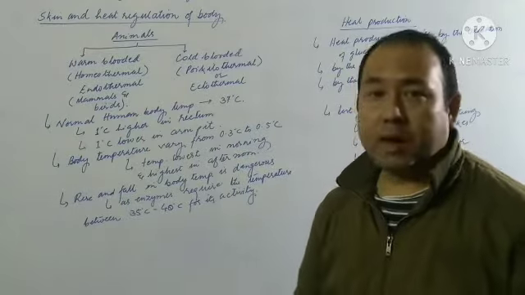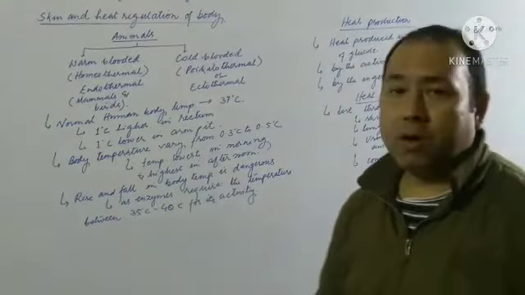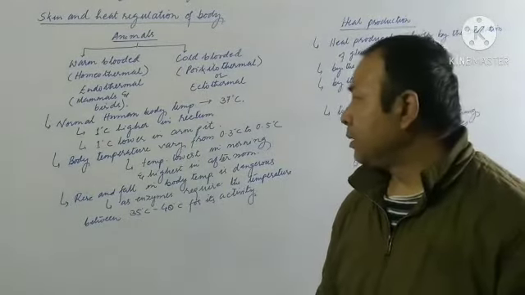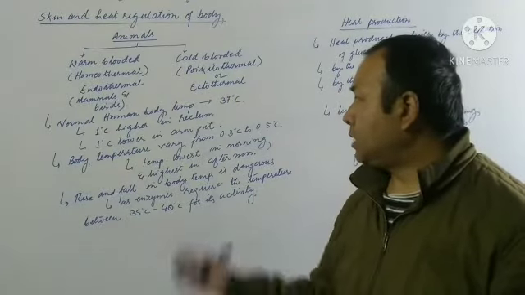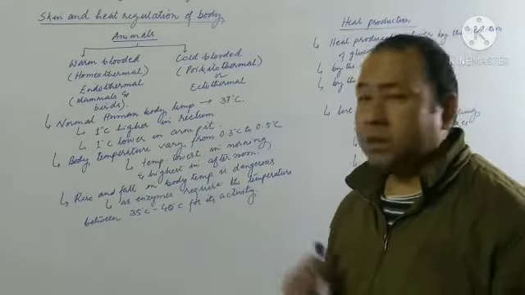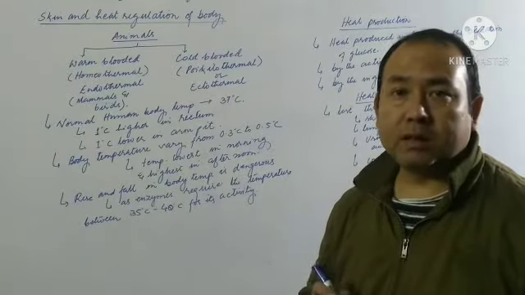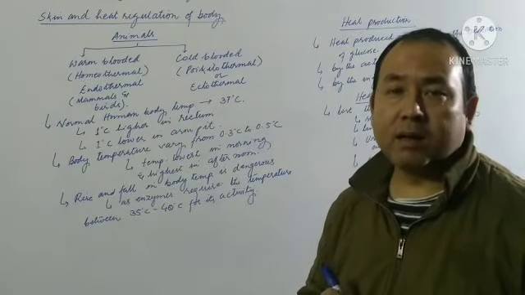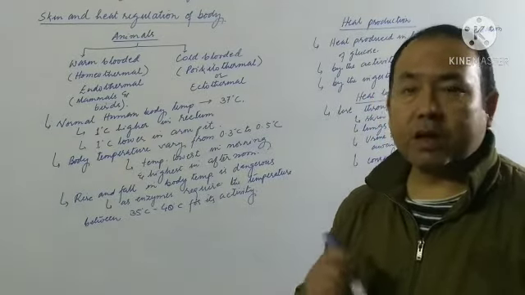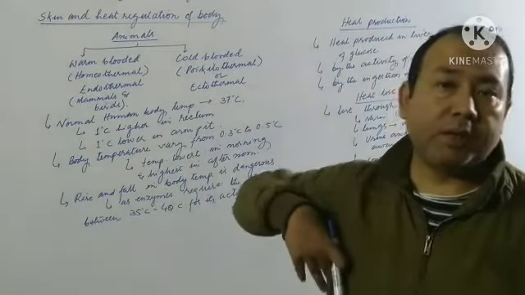Cold-blooded. Then again, there are a few points which I have selected from the book. As we all know, the normal body temperature is about 37 degrees Celsius. Then there are some parts of the body where the temperature remains higher, as mentioned in the book, like the rectum. Rectum, that is the end part of the alimentary canal before the anus, where the food particles remain stored temporarily. And again, 1 degree lower in the armpits.